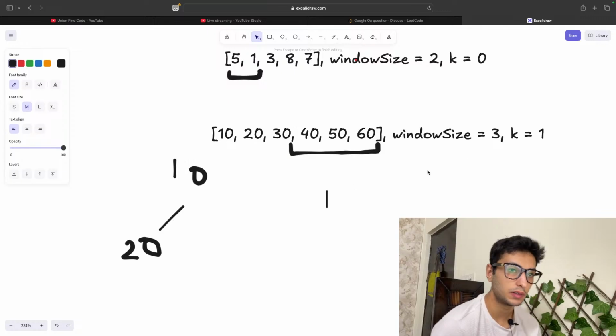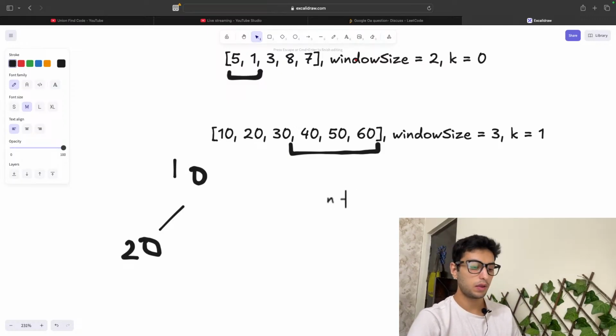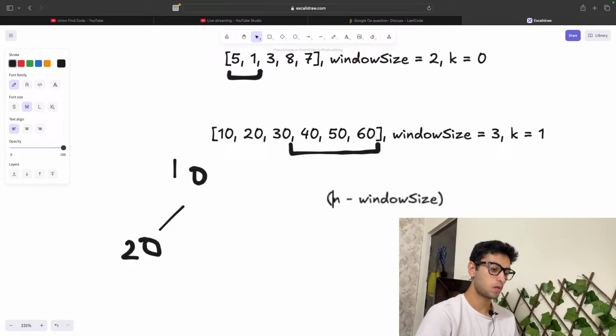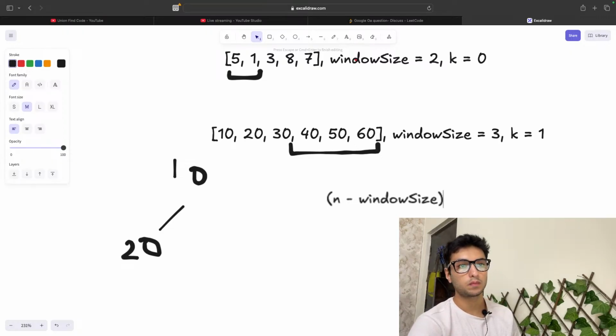So my time complexity is going to be n minus window size into k. No, not k.